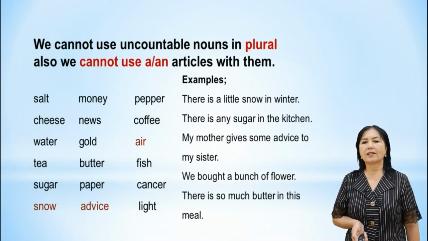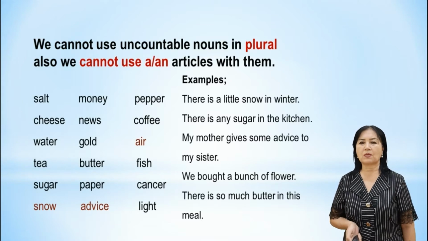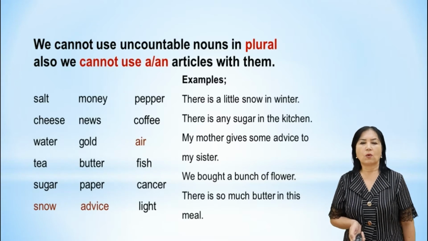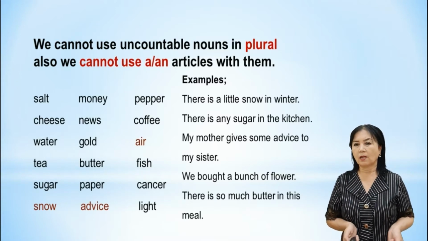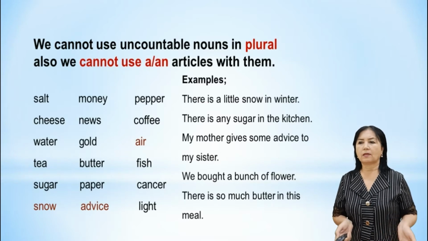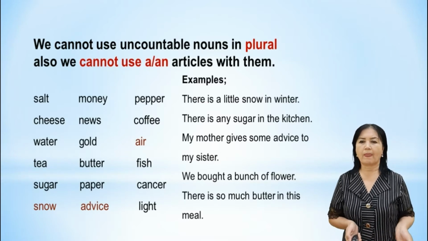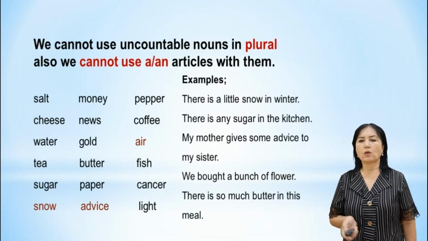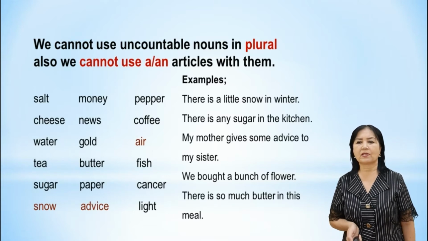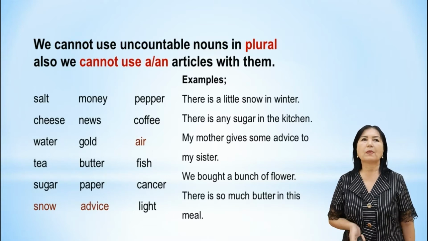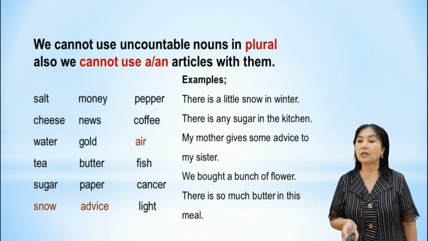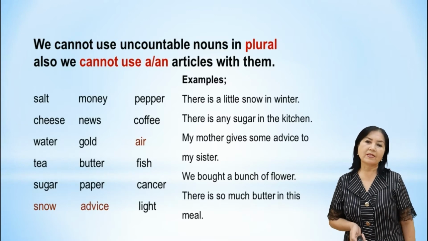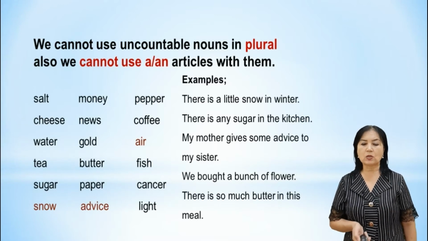You can see in this slide some kinds of uncountable nouns: cheese, news, coffee, water, gold. We can't count water, one water and two water. That's why we say some water, much water, little water. Advice is also an abstract noun, and we can't count it. Also love, sun, cancer, fish, air too. For example, there is a little snow in winter. There isn't any sugar in the kitchen. My mother gives some advice to my sister.